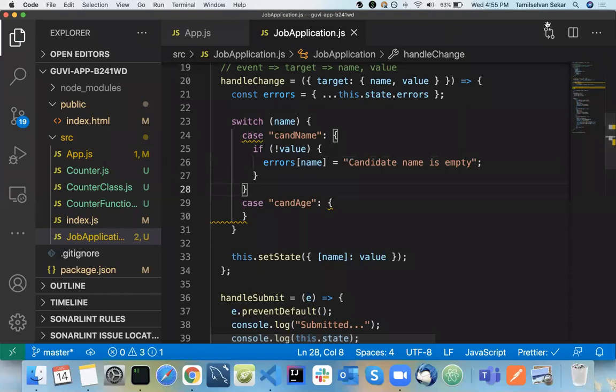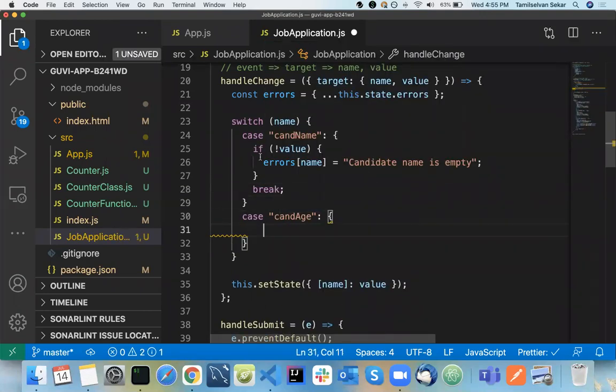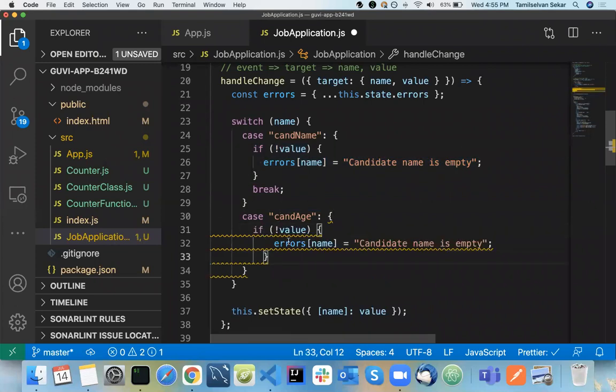Okay, so you understand this? So what I have done here? Whenever there is a name coming, candidate name coming here, I'm checking for its value. If the value is empty, so basically value is null or empty, I am having a message inside my errors object. What it means here is candidate name is empty. And once it is done, I'm going to do a break here. Simple. The same I'm going to do inside my candidate age.